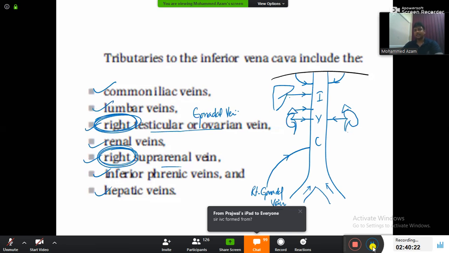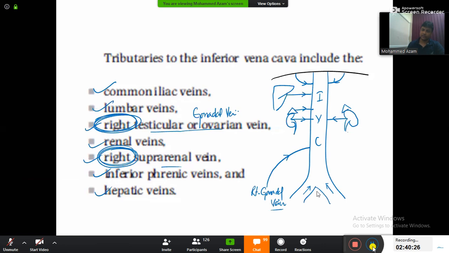Prajwal, you can clearly see that the inferior vena cava is formed by the common iliac veins. Are you all done?